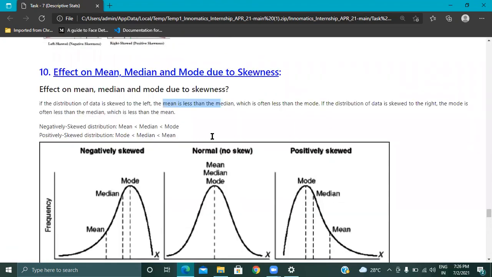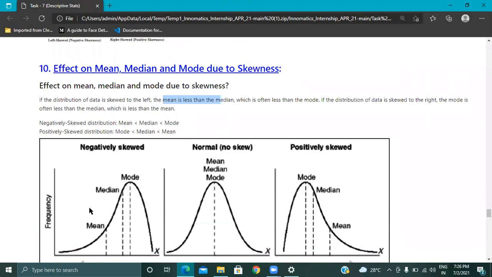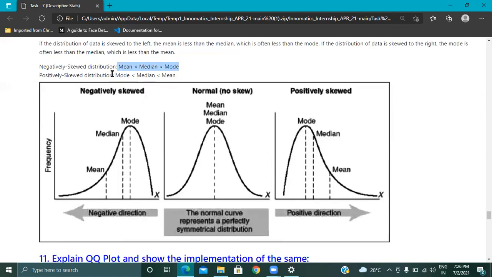The mean is less than the median. So this data is skewed left, and the mean is less than the mode. This is known as a negatively skewed distribution. So for a negatively skewed distribution, this is how the mean, median, mode are. For a positively skewed distribution, the mode is less than the median, which is less than the mean. This is the way how it is.